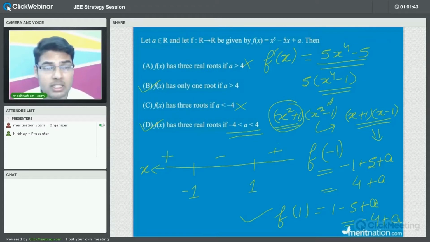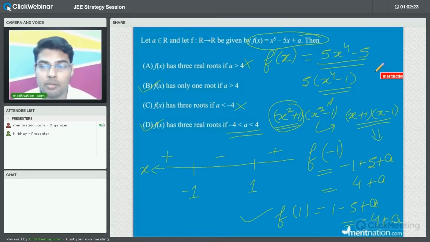So this is how we will go about a problem in mathematics, in chemistry, as well as in physics. As you can see here, combined along with the function is calculus, basically differential calculus. So the topics may not be isolated, they are interdependent. So we have to focus on some of the topics. This is how we can go about a problem. So friends, this was the last example that we discussed, for mathematics. What we have learned today is what are the areas that we have to focus on more, what are the topics that carry more weightage.